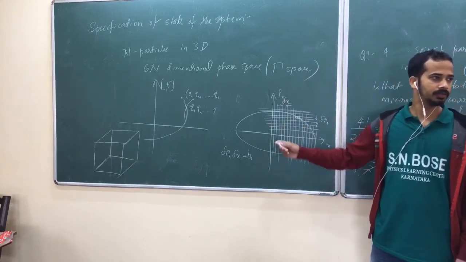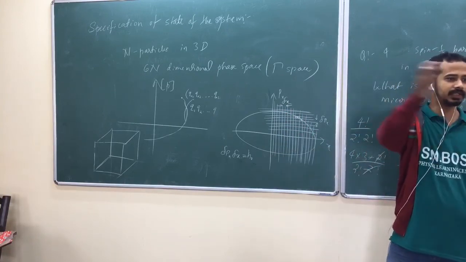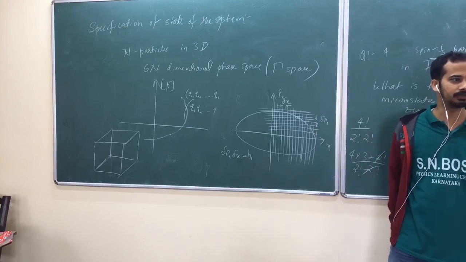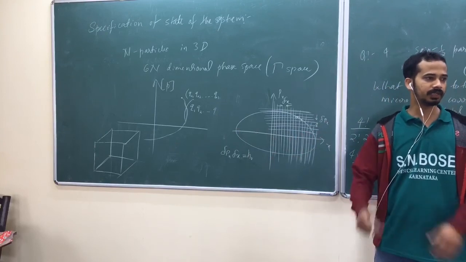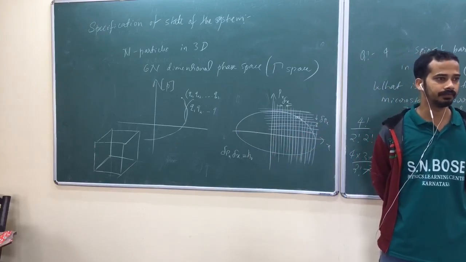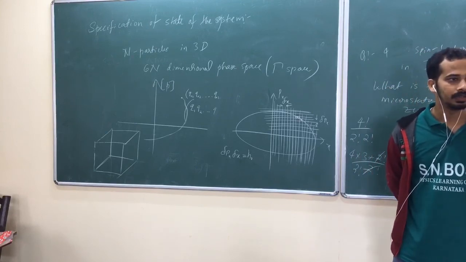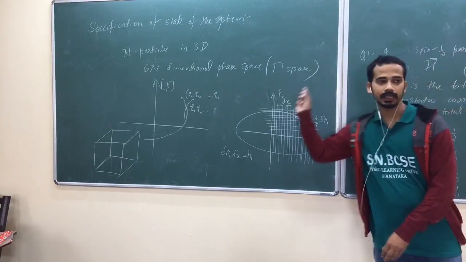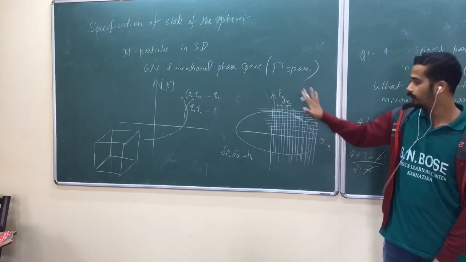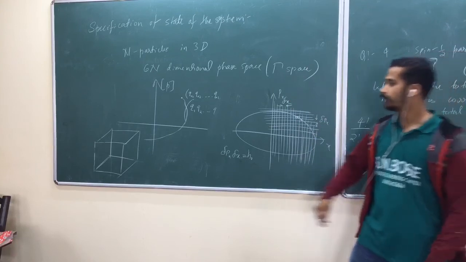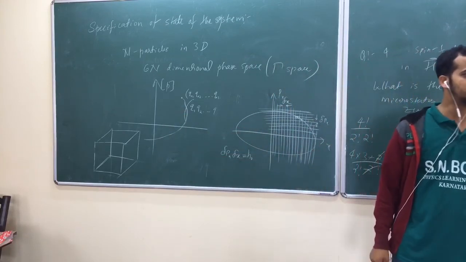Unless you divide it, you can't count, because a line contains infinitely many points, isn't it? The very simple argument is, if you had a line as a phase space trajectory, it contains infinitely many points. How do you count that? By dividing by equal area. So in two-dimensional phase space, in the case of a 1D harmonic oscillator, dividing by equal area. Here in 6n dimensions, we call it dividing by equal volume.